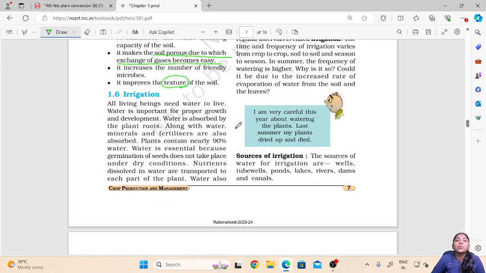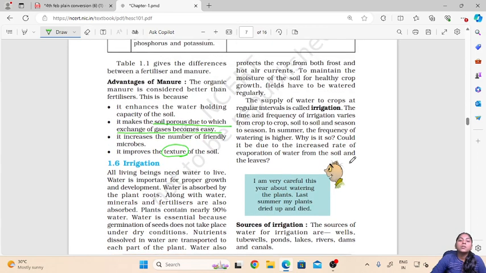Now let us move on to the next step in the agricultural practices, that is irrigation. Irrigation is the supply of water to the crops at regular intervals. We all know that our crops or the plants will require water for their growth and development. Even for the germination of seed, water is very essential. So the supply of water to the crop at regular intervals is called irrigation.